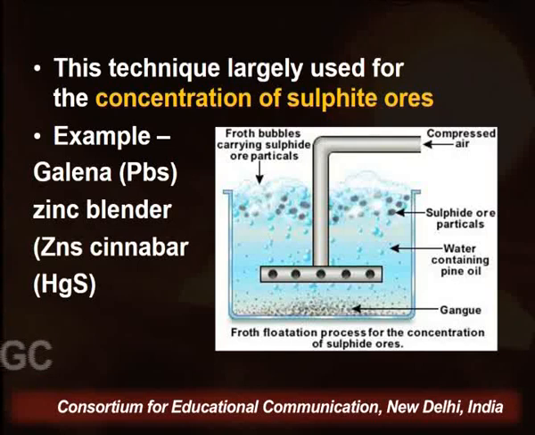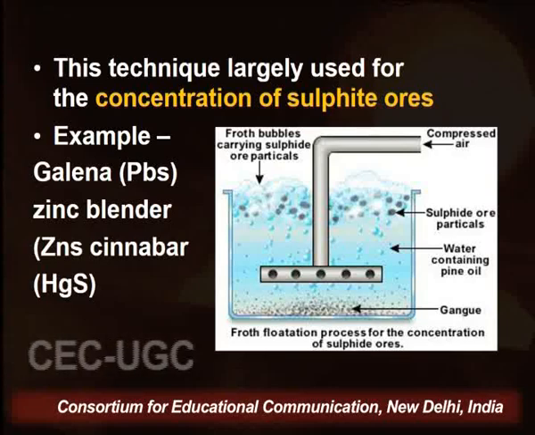Especially, we use sulphide ores for the froth flotation method. Examples are galena, PbS, which is a sulphide ore of lead, zinc blende, which is a zinc ore, and cinnabar, which is a mercury ore.